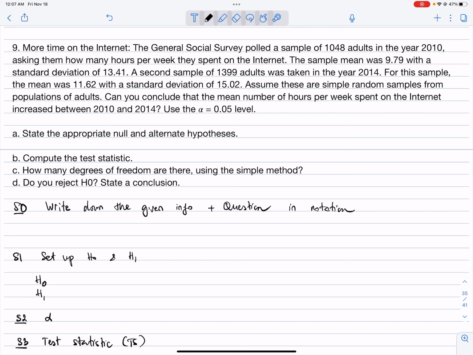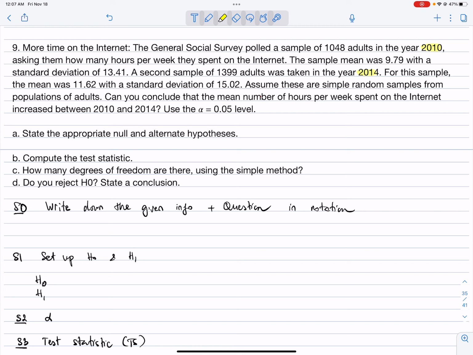And then we have A, B, C, D. When you do the whole process, you automatically answer A, B, C, D. So I notice that we have two groups. We have one group that they take a sample in year 2010 and the other group in year 2014. But the more important thing is we need to pay attention to the question.